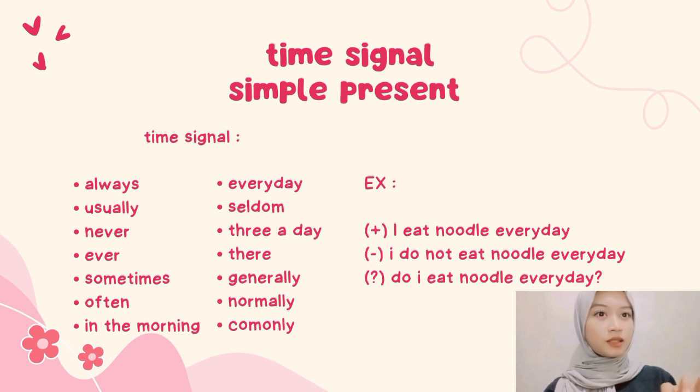And the example in a positive sentence is: I eat noodle every day. In a negative sentence: I do not eat noodle every day. And in an interrogative sentence: do I eat noodle every day?